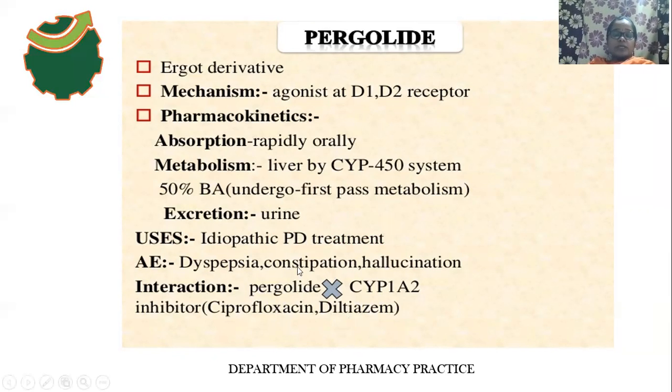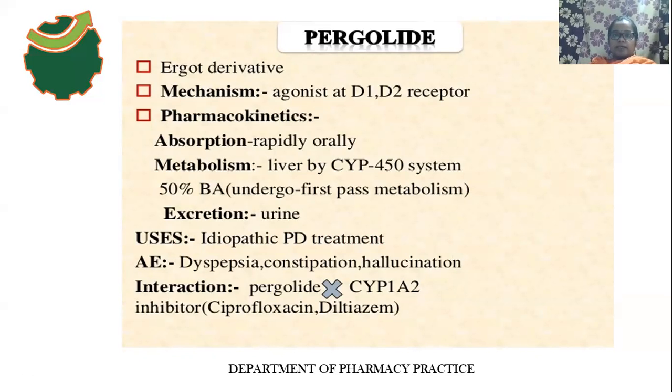The metabolism of pergolide decreases, because this drug's metabolism requires CYP, that is cytochrome P450 enzyme 1A2. This enzyme is required for the metabolism of pergolide. But here ciprofloxacin and diltiazem inhibit this enzyme, the CYP1A2 enzyme. As a result of inhibition of this enzyme, the metabolism of pergolide decreases, and then the therapeutic effectiveness of pergolide increases.